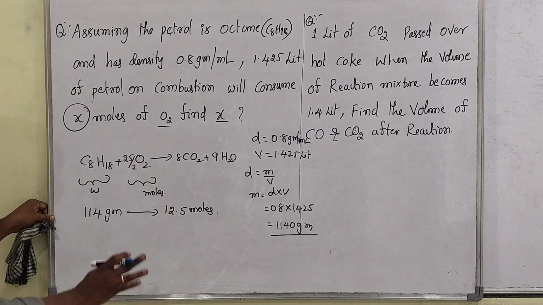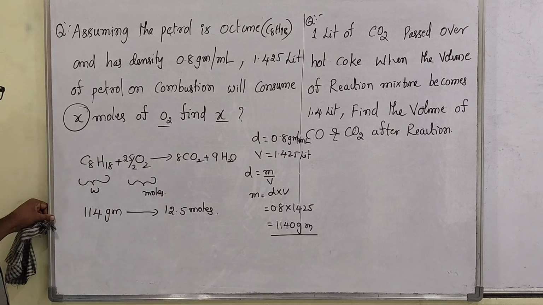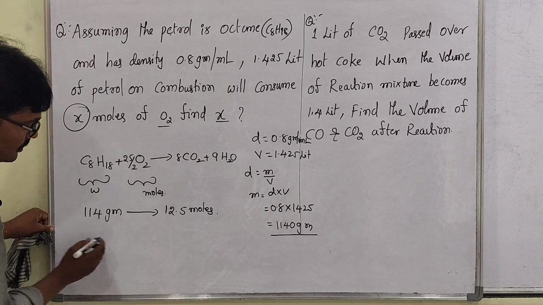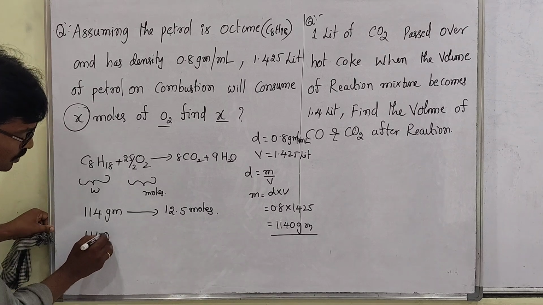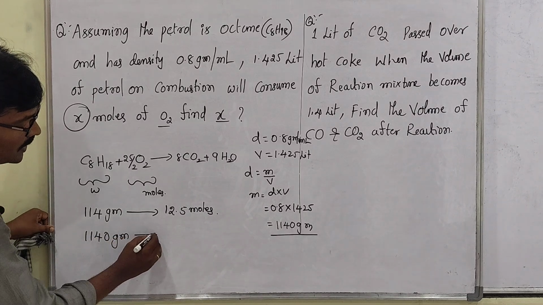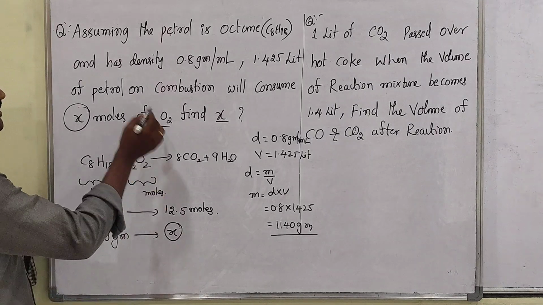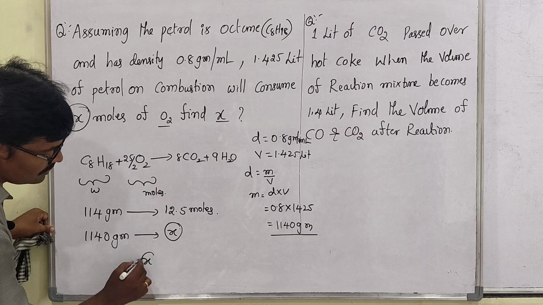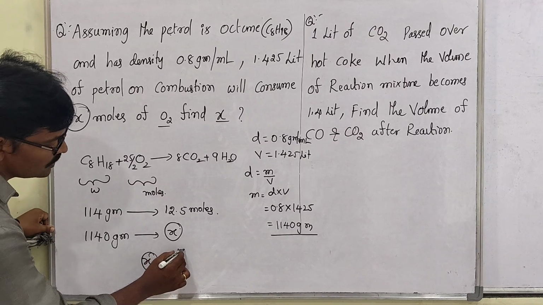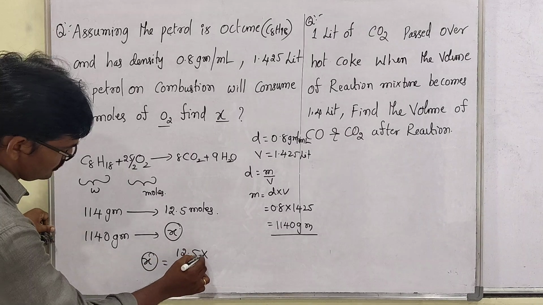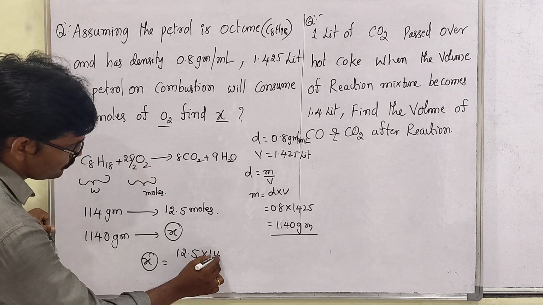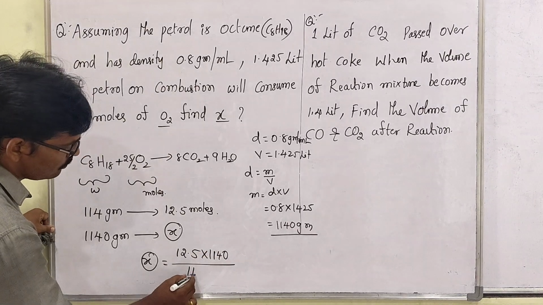This is actually stoichiometry, quantitative, balanced. So now they have given 1140 grams of octane. In case you take it, how many moles of X? So to find X, you have to do cross multiplication. So 12.5 into 1140 divided by 114.